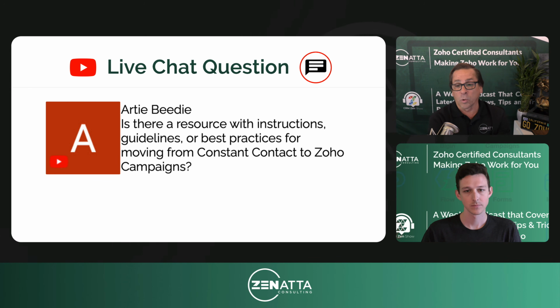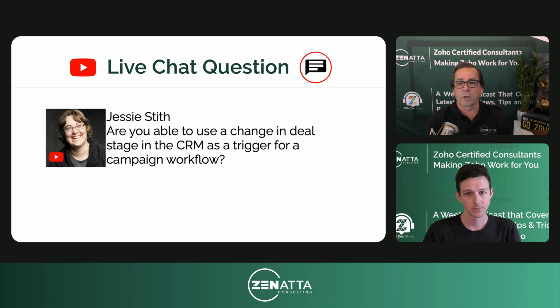I think as earlier what I was talking about, we're creating those templates using HTML. If you've got a lot of stuff over there, just grab the raw HTML out of Constant Contact, go ahead and put it into Zoho Campaigns. And then from there, you will need to change the insert fields. But other than that, I think you'd be good to go. It's not really that hard to make that move. Wouldn't you say, Tyler? Yeah, I think so.